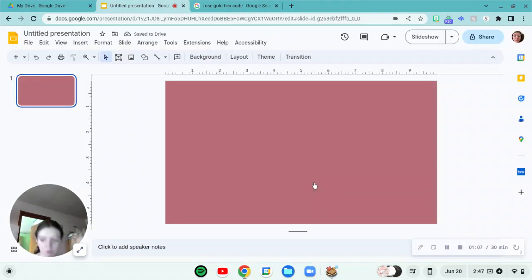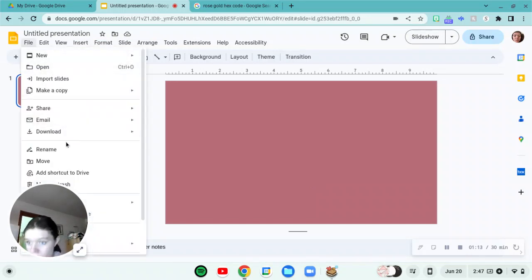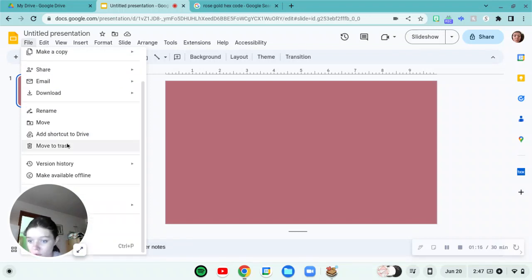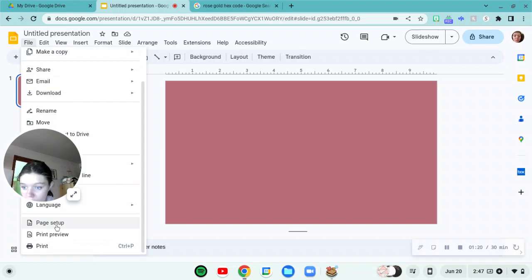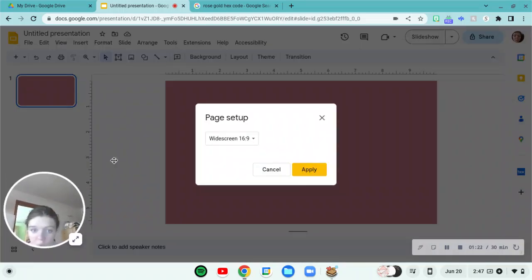And then once you have your color picked, you're going to want to go to File, scroll down, and click on Page Setup. Once you're there, you're going to put Standard. Widescreen. No. Let's see what standard is.